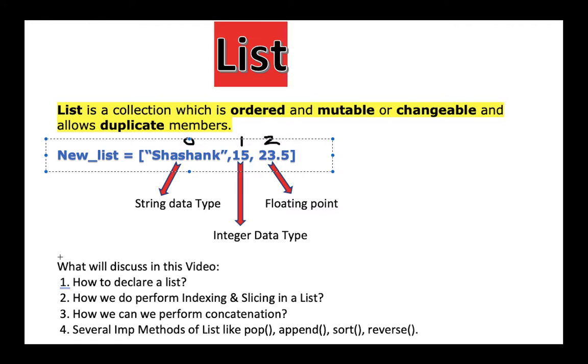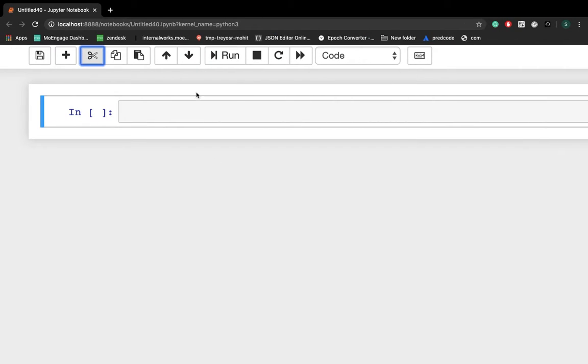Now what's our today's agenda? Today we're going to discuss how exactly we can declare a list, how we perform indexing and slicing in a list, how we perform concatenation, and we'll discuss several important methods of list like pop, append, sort and reverse. So let's not waste our precious time and let's just get started.